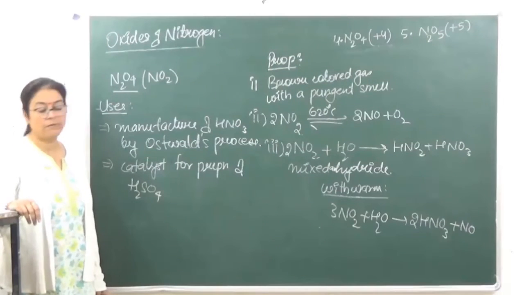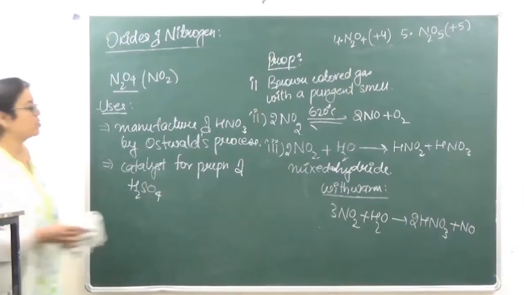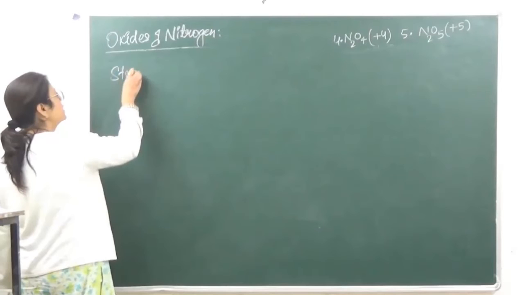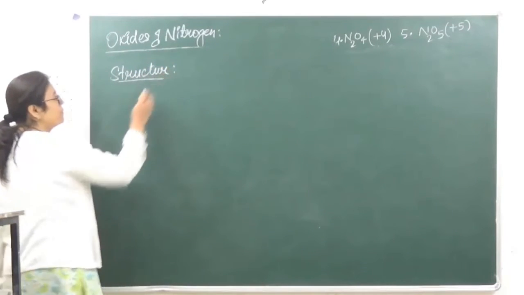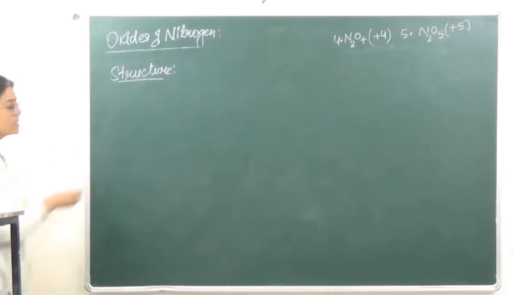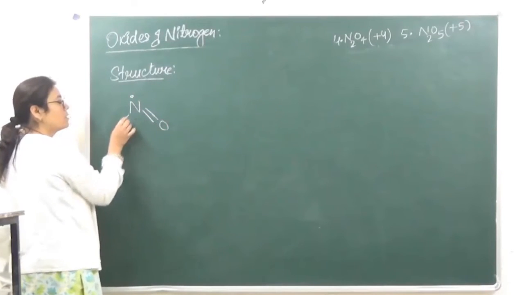Preparation of sulfuric acid. तो ये इसके uses हैं. Let's go on to the structure. This also has a singlet electron. Singlet electron is going to be present in this. So when we are looking at the structure of this, it has a bent structure,